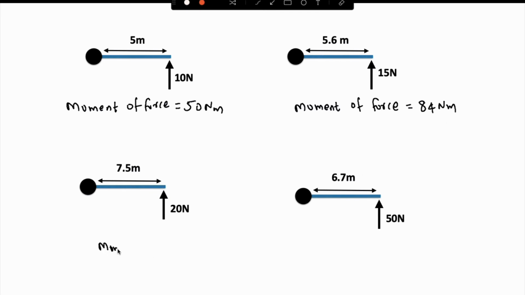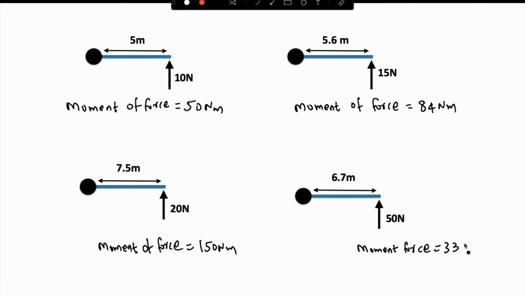Here, moment of force equal to 7.5 into 20, which is 150 Newton meter. Here, 6.7 into 50, which is 335 Newton meter.